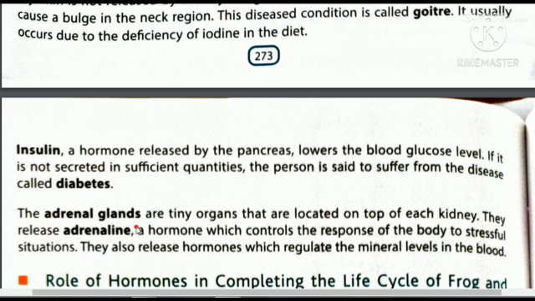The adrenal glands are tiny organs that are located on top of each kidney. They release adrenaline. So hormone is adrenaline, gland is adrenal gland. And what is the function? A hormone which controls the response of the body to stressful situation.